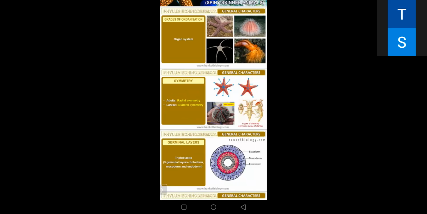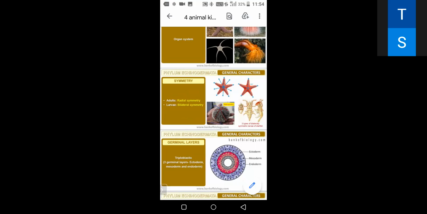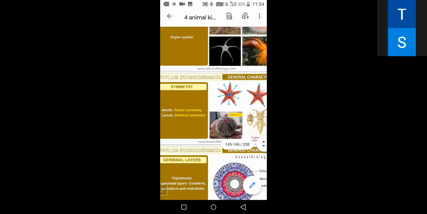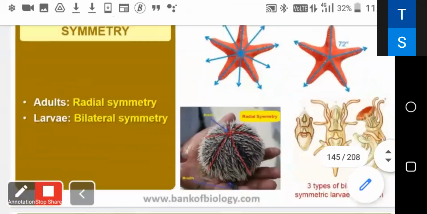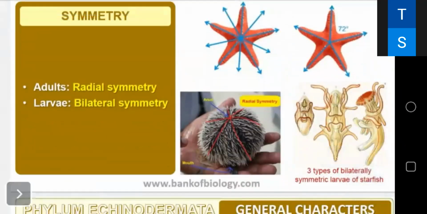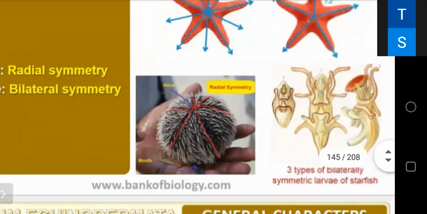This is the only group having two types of symmetry in their life cycle. You can see when it is adult, it looks like a ball. That's why it has the radial symmetry, and in the larval stage, you can see the structure is bilateral symmetry. That is a very important point.